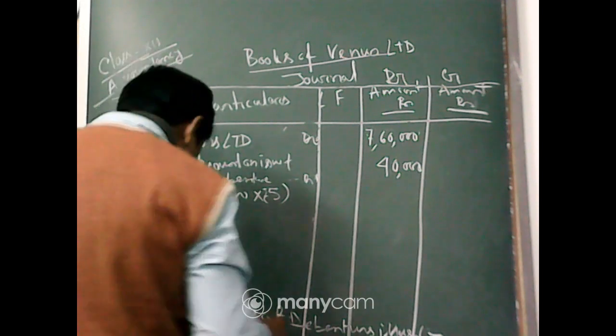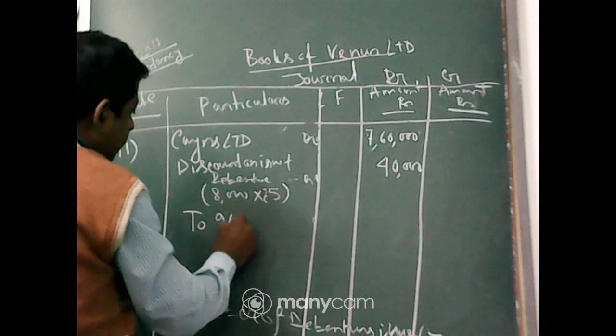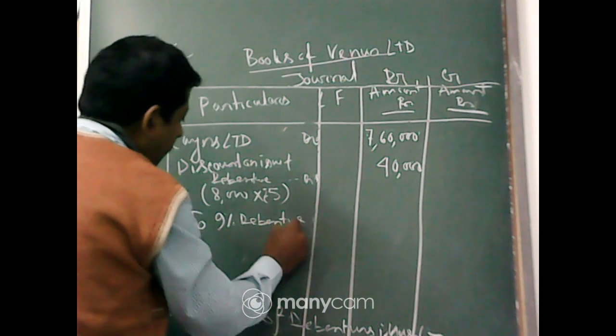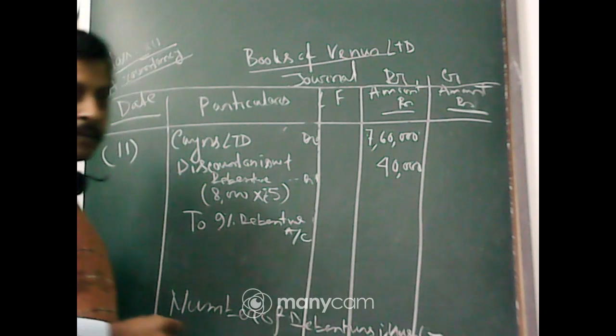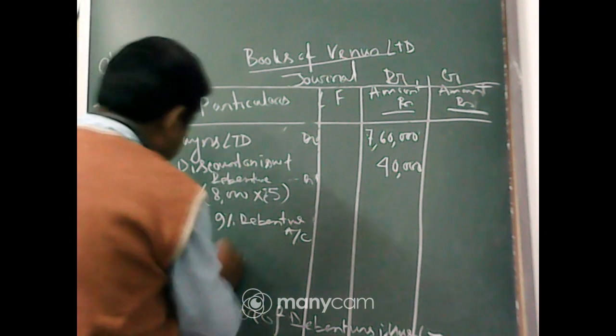To 9% debenture account. In that case, you have to always take the nominal value, that is 100 rupees. So 8,000